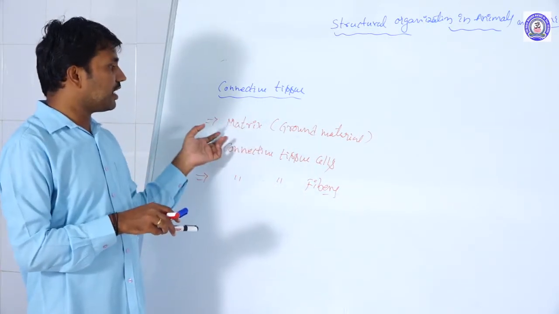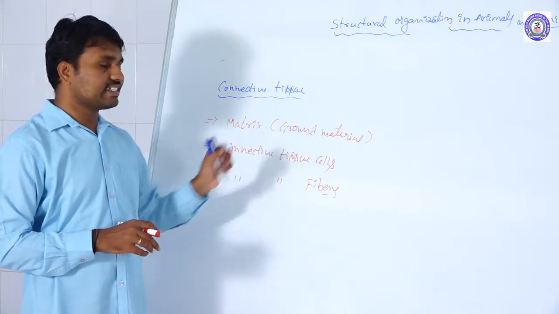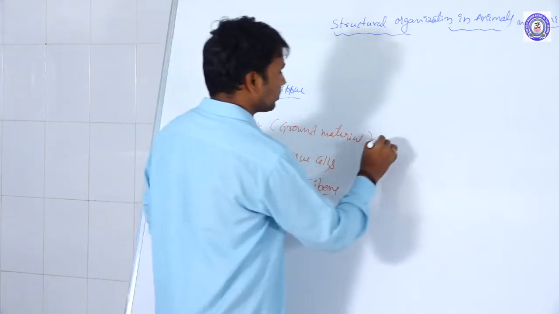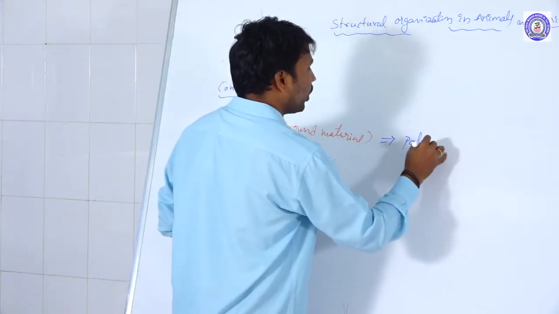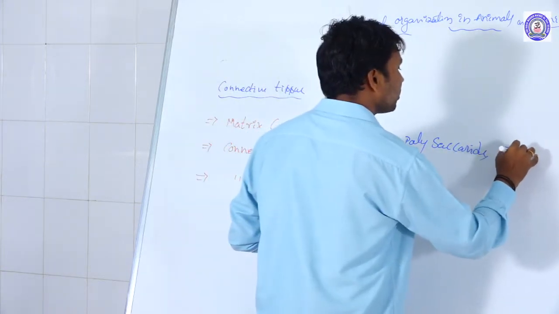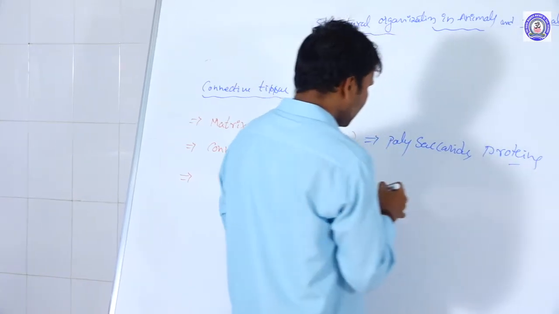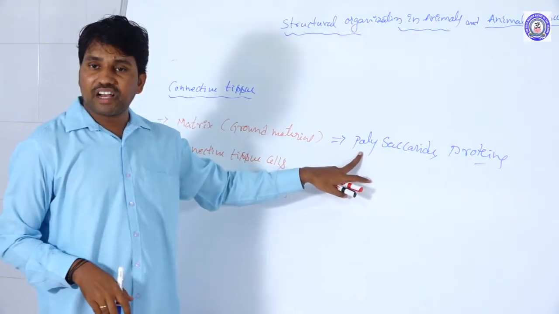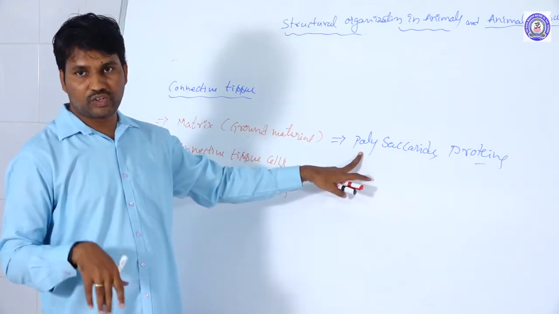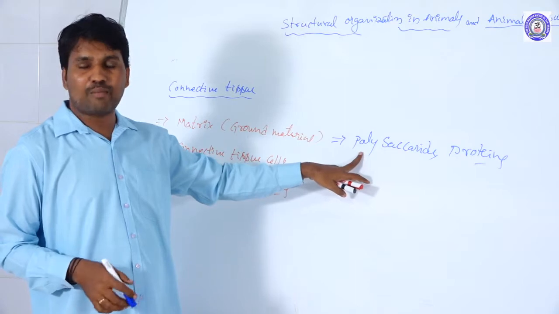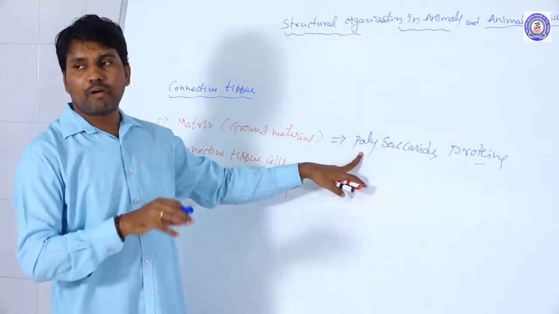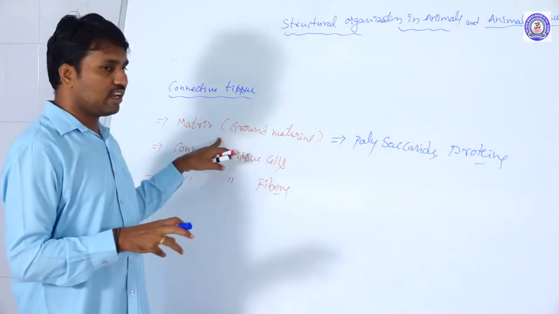The matrix is formed by polysaccharides and proteins. Mucopolysaccharides are mostly the basic components of the ground material.